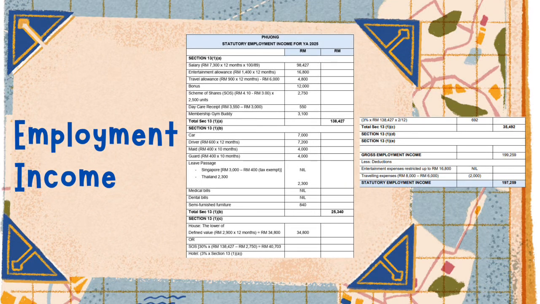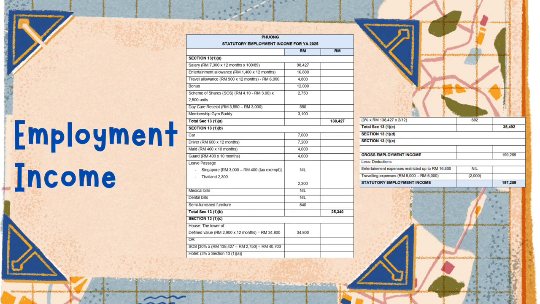Employment income is calculated under Section 13 of the Income Tax Act 1967, which includes salary, allowance, benefits in kind, and living accommodation provided by the employer. Firstly, under Section 13(1)(a), this section covers all cash remuneration received from employment. For Fuang, this includes her basic salary, entertainment allowance, travel allowance, bonus, scheme of shares benefit, daycare benefit, and gym membership. Although Fuang received a travel allowance throughout the year, the first 6,000 ringgit qualifies for tax exemption. Therefore, only the balance of 4,800 ringgit is included as taxable employment income.